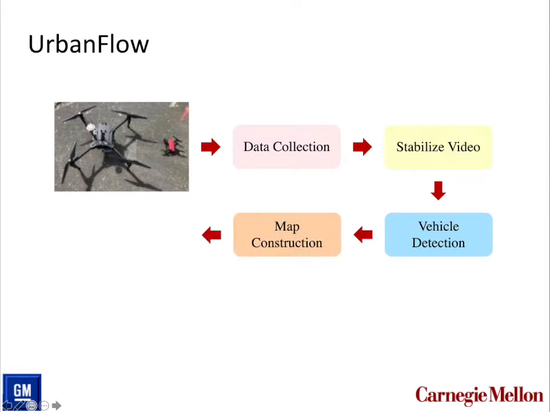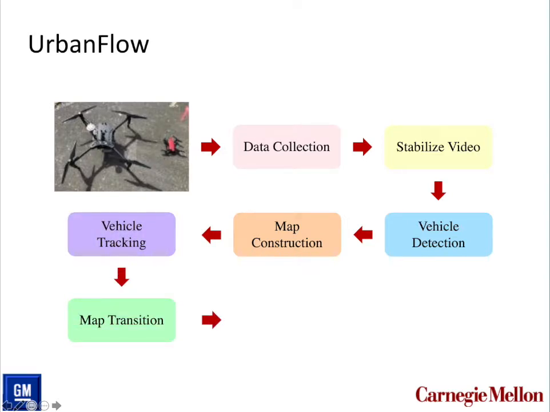Then it constructs a map according to the video. It checks the vehicles in the video and the map transition is applied. Finally, it smooths the vehicle trajectories.